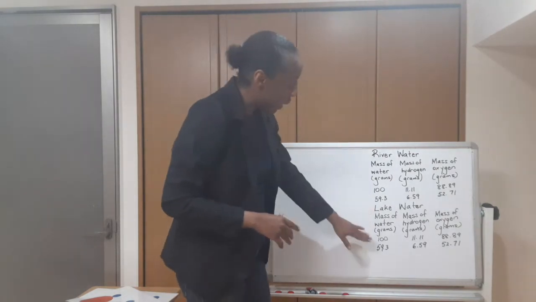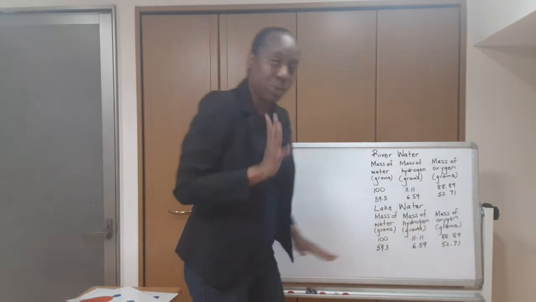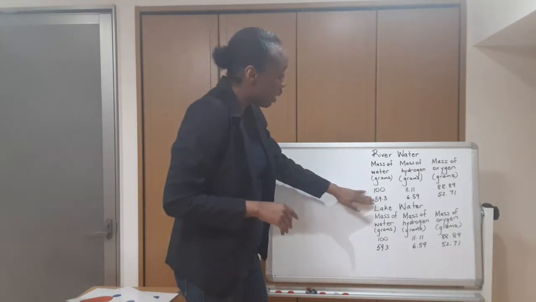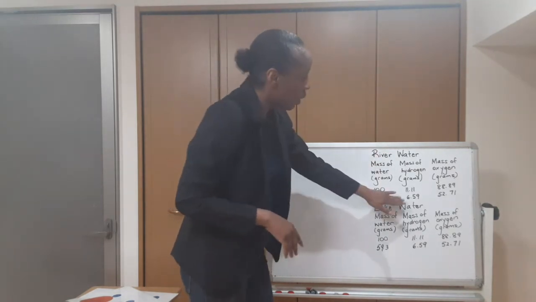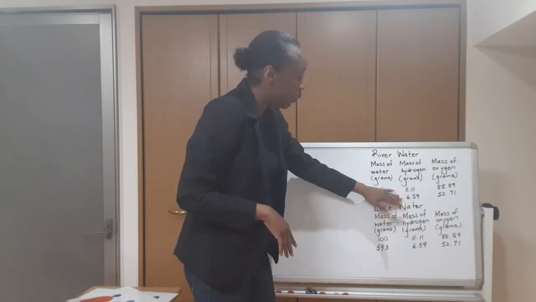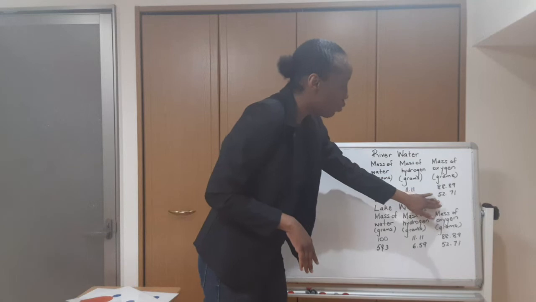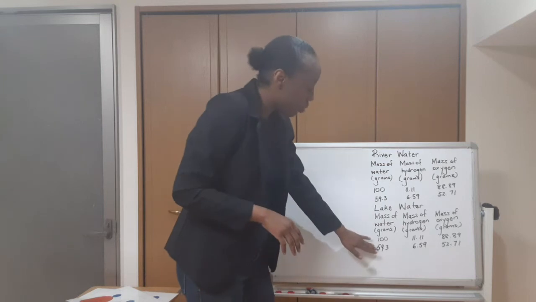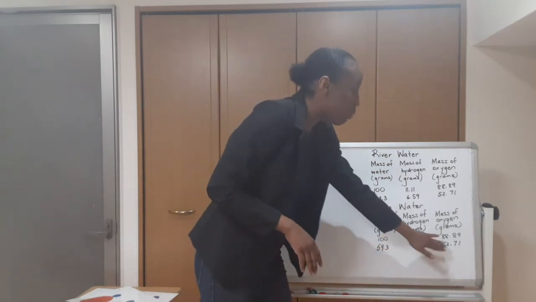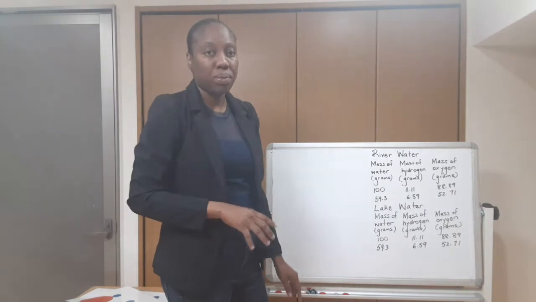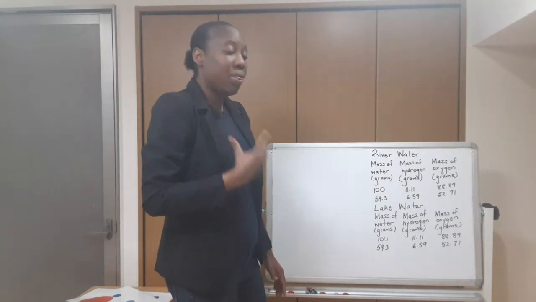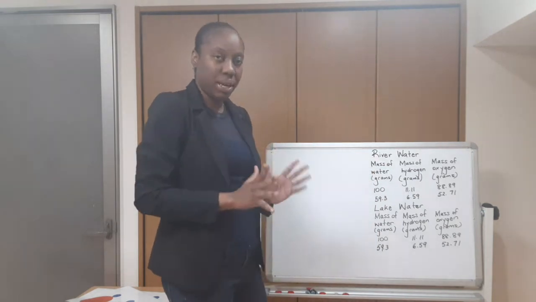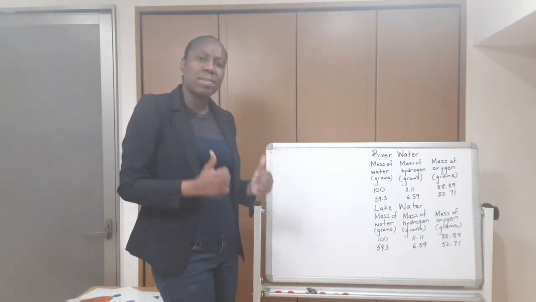But notice for lake water that we have the same results. And when we pass electricity through 59.3 grams of water for river water, the amount of hydrogen that was produced was 6.59 grams, and the amount of oxygen that was produced was 52.71 grams. And for lake water, we realize that the same 59.3 grams of water produce the same amount of hydrogen and oxygen. Therefore, we can say at this stage that the compound present in river water and lake water is indeed the same. But let's think a little deeper.